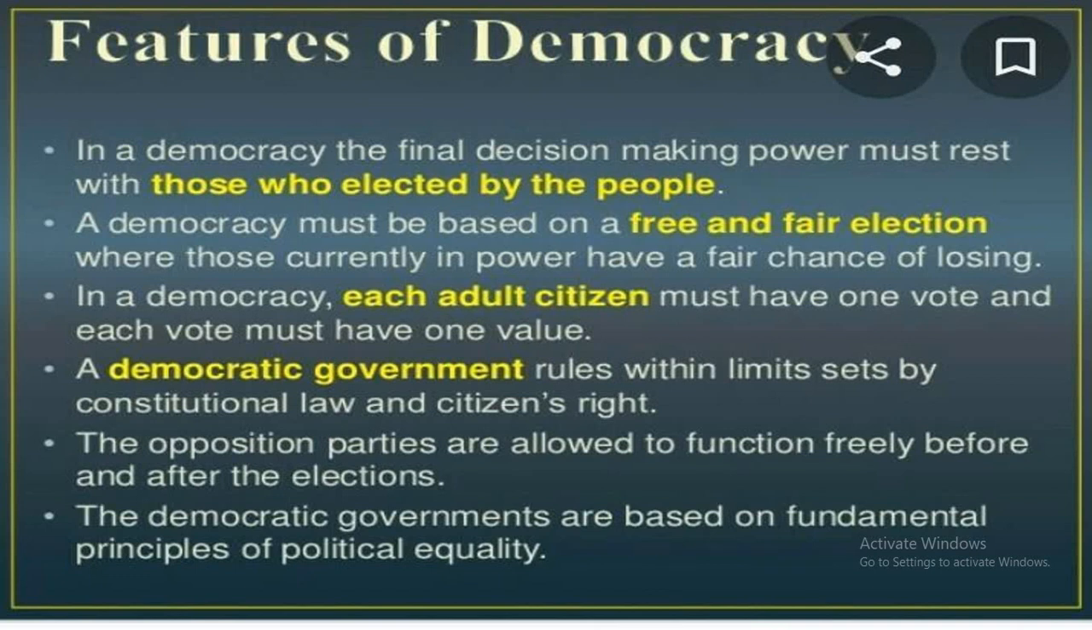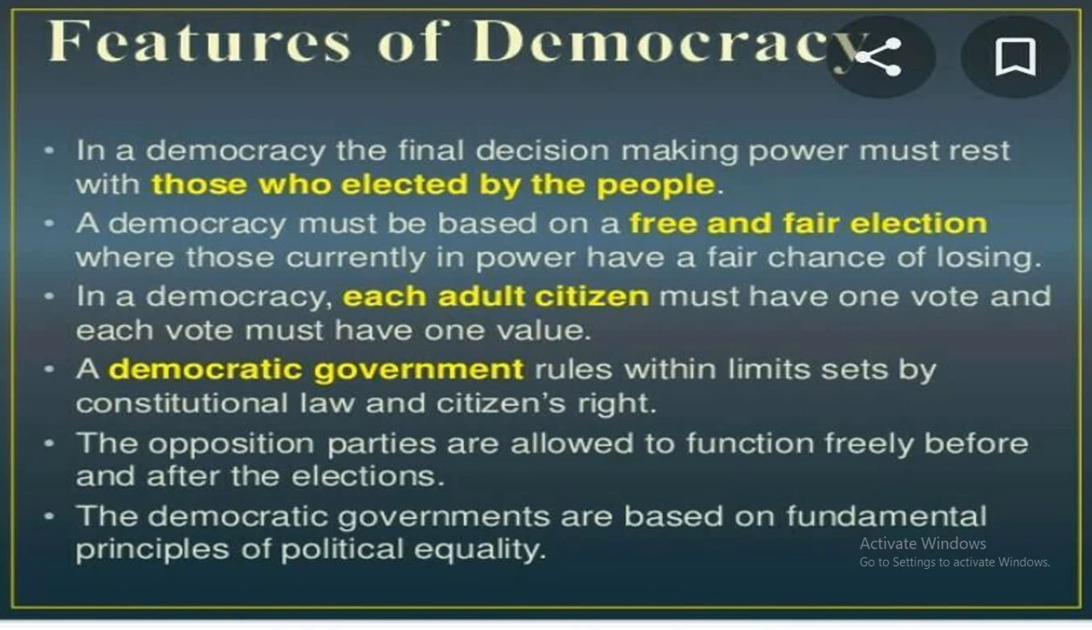So both these aspects give us the fourth and final feature of democracy. A democratic government rules within limits set by the constitutional law and citizens' rights. So these are the features of a democracy. The final decision-making power must rest with those elected by the people, and a democracy must be based on free and fair elections where those currently in power have a fair chance of losing.